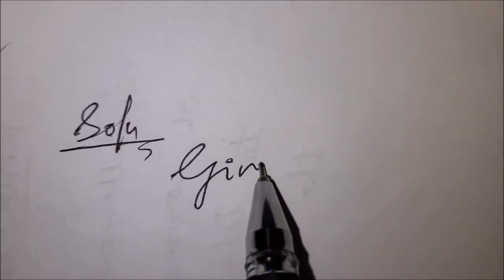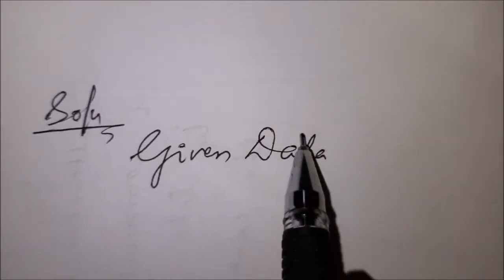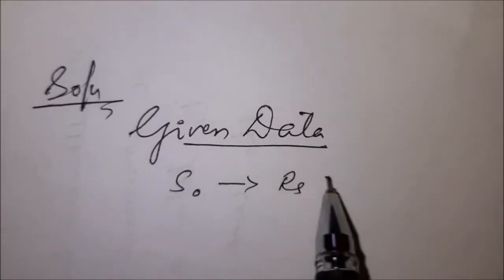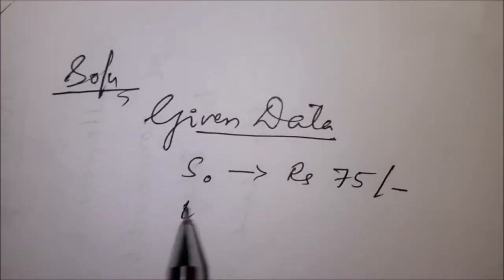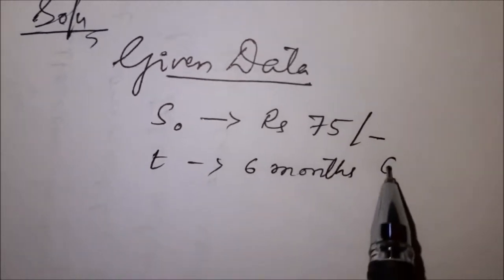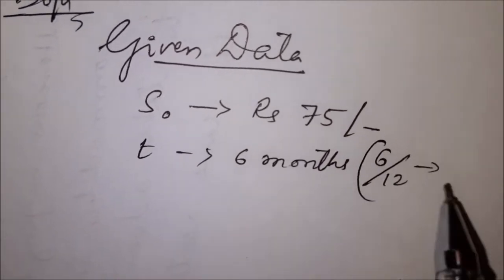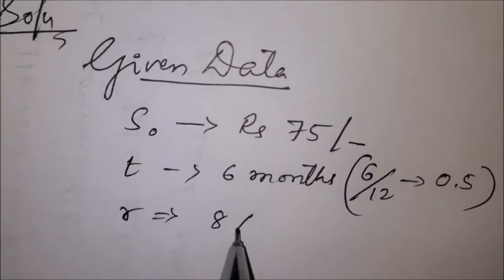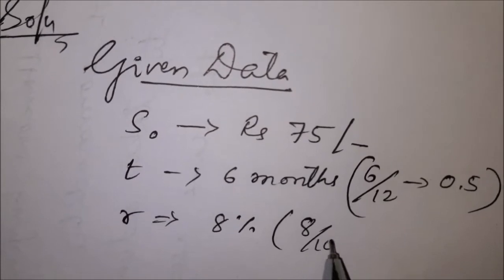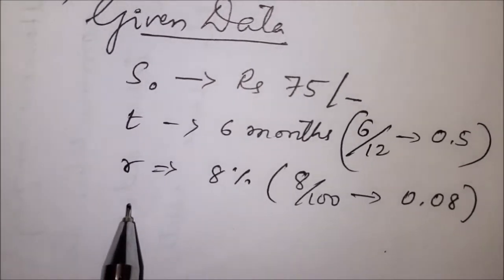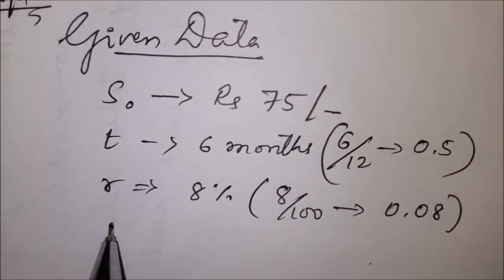Spot price is 75. Solution. So first write down the given data. Whatever data is given in the problem, write it down here. Spot price is given, that is rupees 75. Time is given, 6 months. It means 6 divided by 12, we will get 0.5. Next, rate of interest is given, that is 8%. 8 divided by 100, we will get 0.08. We need to calculate the future price.